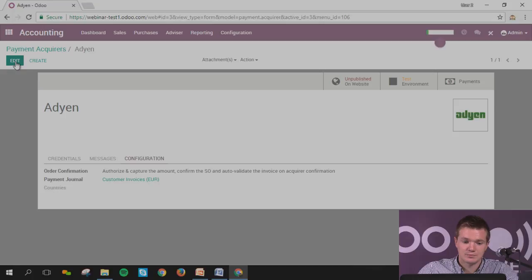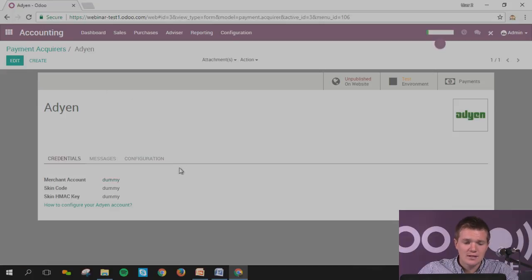I can save. As soon as everything is all right and you've tested, you can shift from the test environment to the real environment. It's really important to configure this well, because as soon as this is done, you can shift and now it will be directly live, in production. Then your customer will be able to go on your website and, under the order, select whether it's wire transfer, Adyen, Buckaroo, or PayPal.